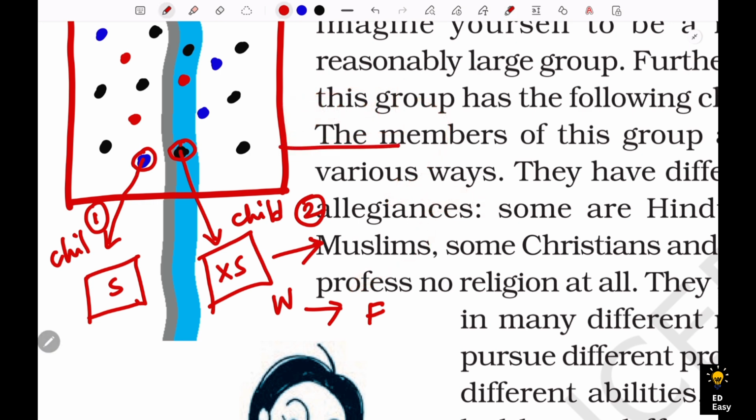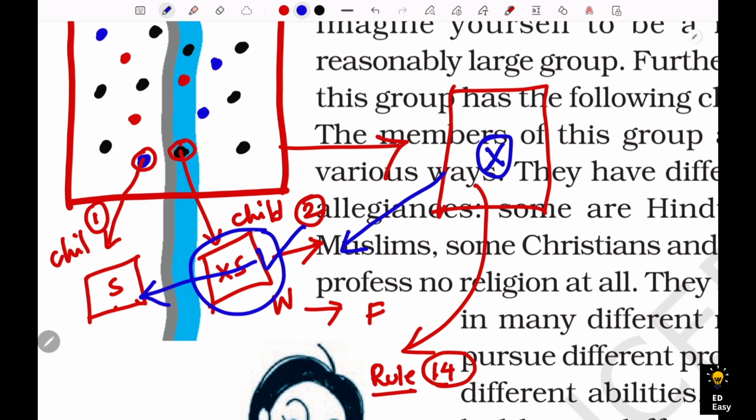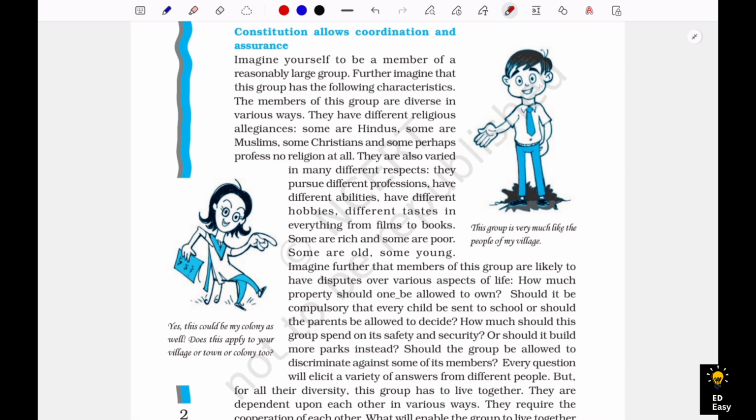Now imagine that there is a rule book in this society, and that rule says that every child under 14 years must go to school. So what can we do? We can interfere in this matter and help this child to go to school. But if there is an absence of the rule book, we cannot provide justice to this child. So I guess now you are able to understand what happens if there is no rule book in the society.